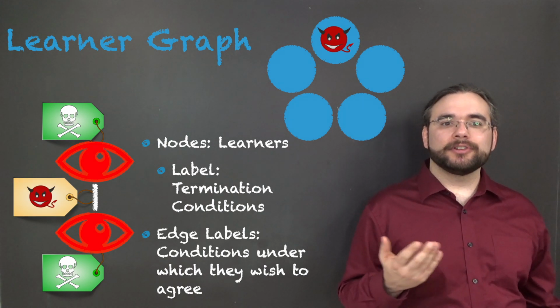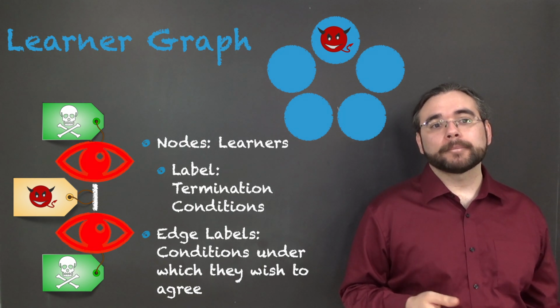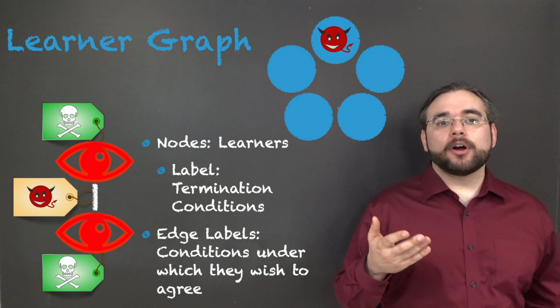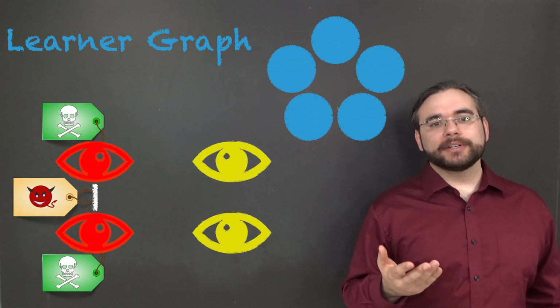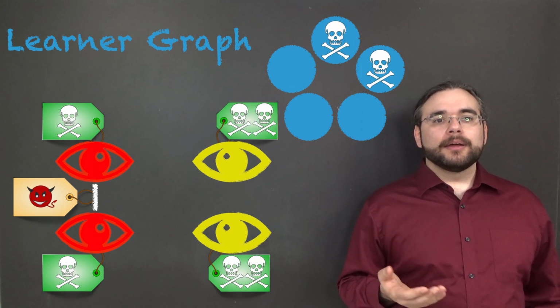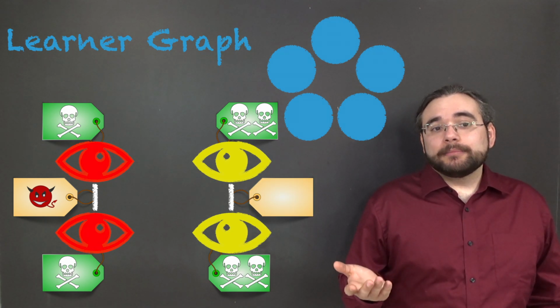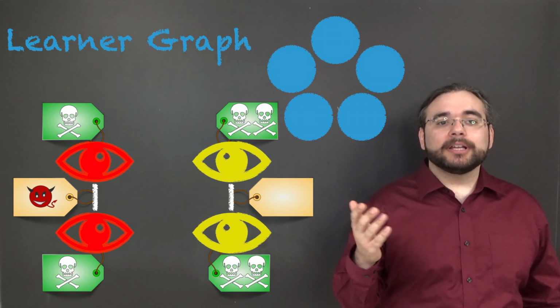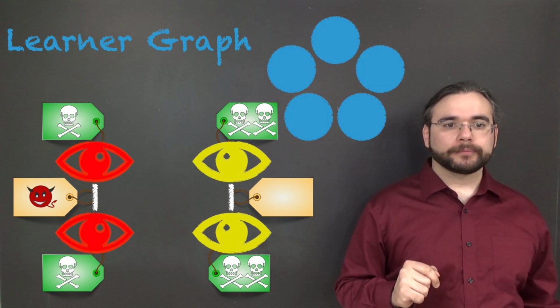In practice, a traditional consensus tolerating 1 Byzantine failure will work for them. But suppose that there are 2 more learners who I'll call yellow, and yellow learners want to terminate even when there are 2 crash failures. But yellow learners accept that they may disagree if there are any Byzantine failures. I'm labeling the edge between them blank to represent no Byzantine failures.